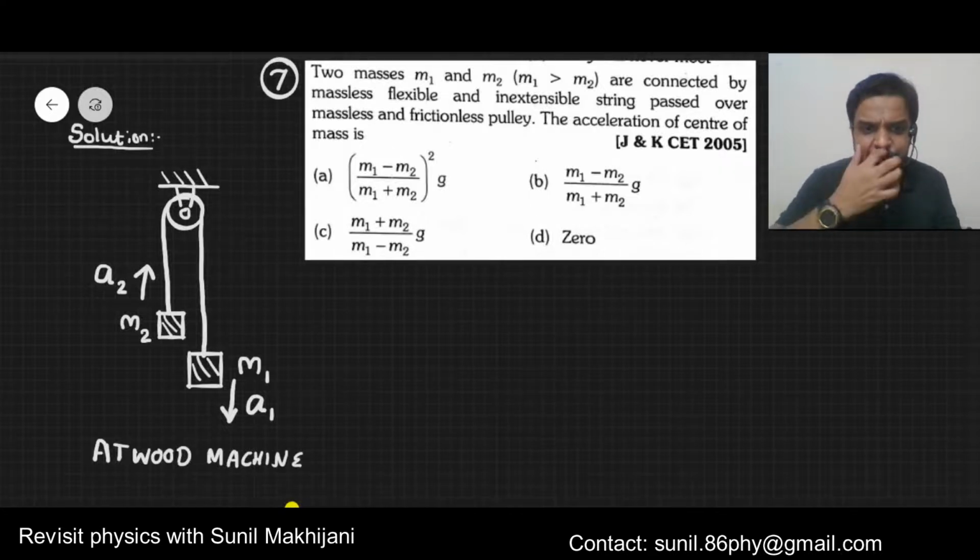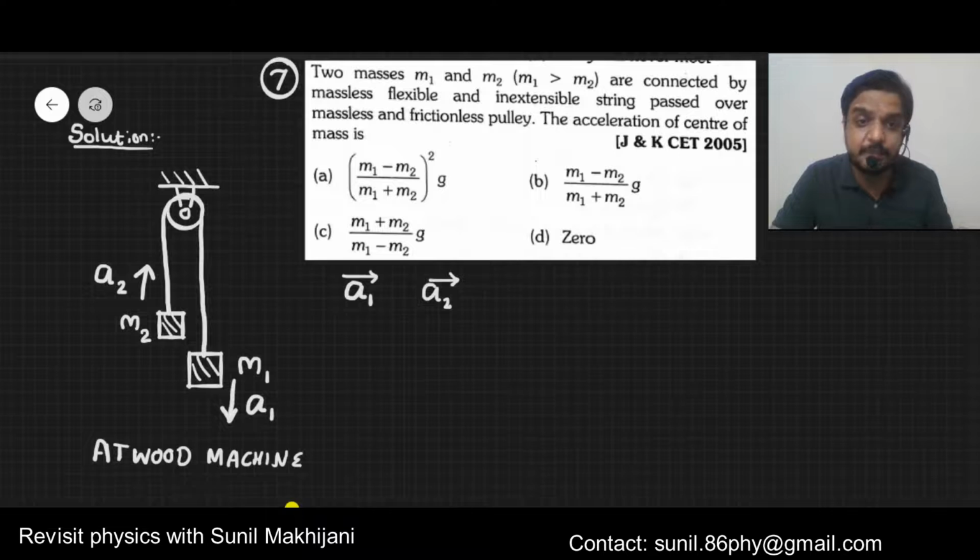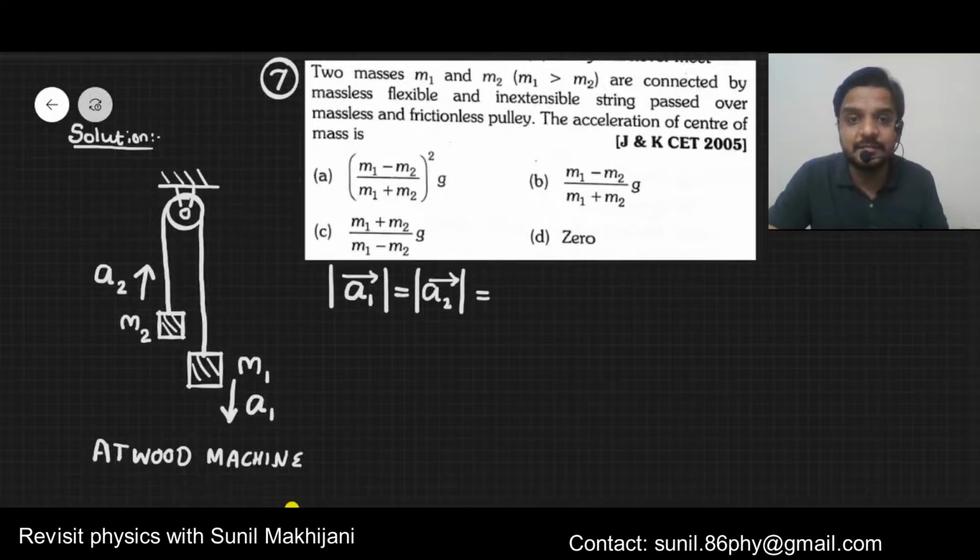In this type of situation, as we can see in the diagram, we know that acceleration a1 of the first block and acceleration a2 of the second block are in opposite directions. Both blocks will move in opposite directions, but the magnitude of acceleration is the same for both of them, and that magnitude, you might be remembering, is m1 minus m2 upon m1 plus m2 into g.